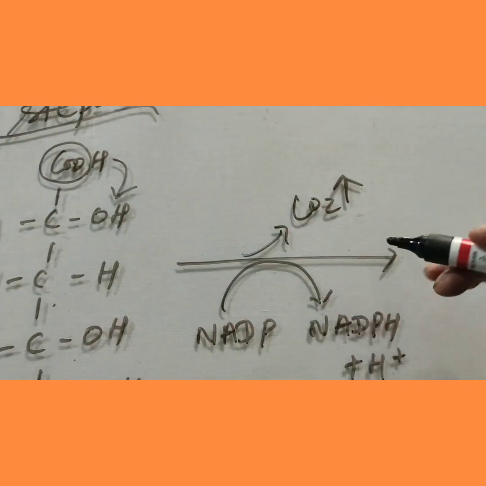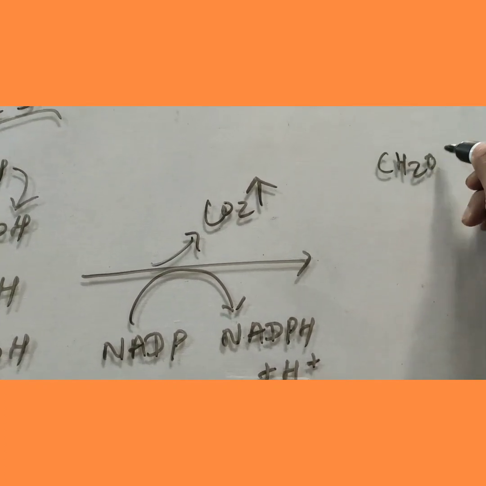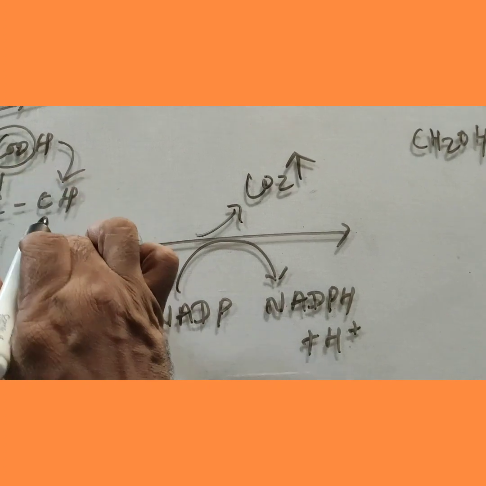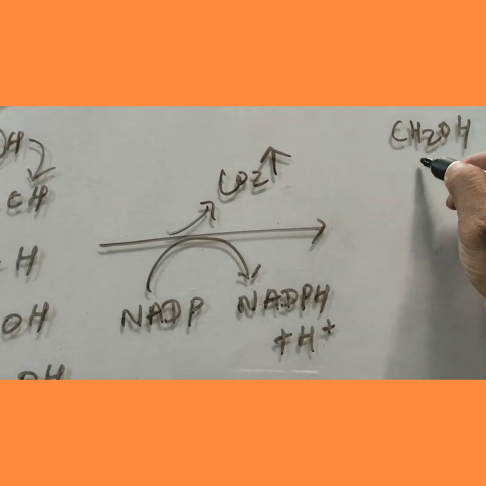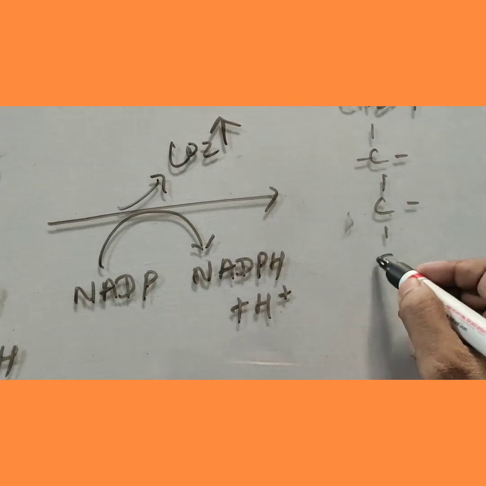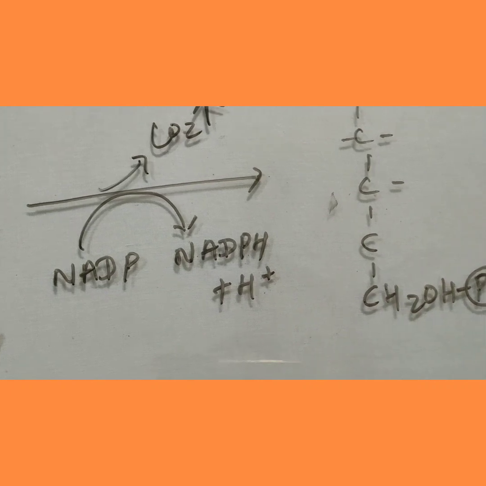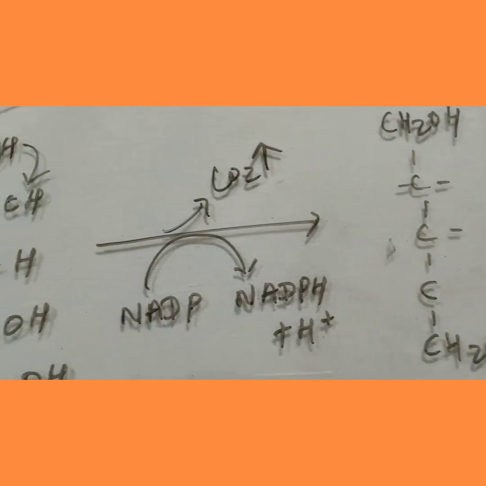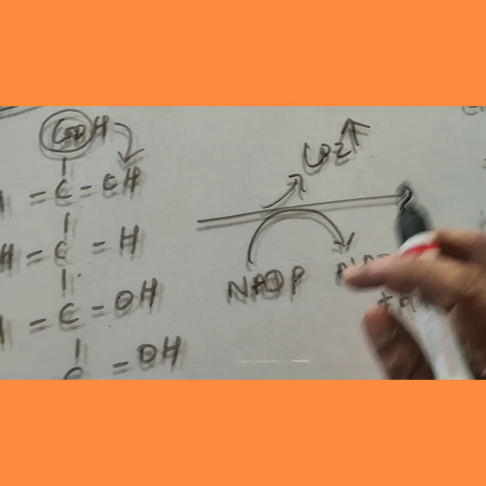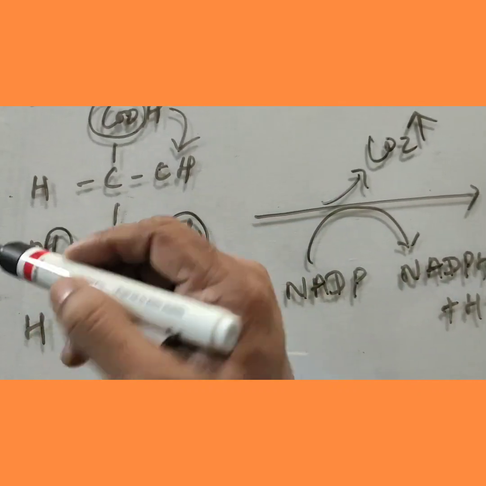Here the first carbon is lost and it becomes CH2OH. Here OH comes here, CH2OH. 3 4 CH2OH attached to phosphate. Remember, 2 hydrogens from this point have gone.